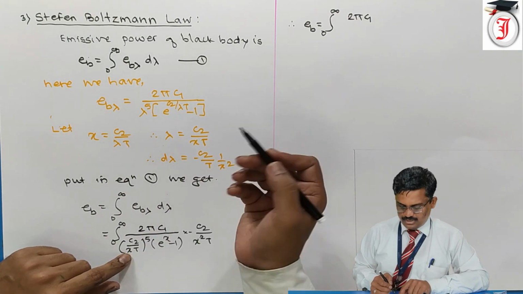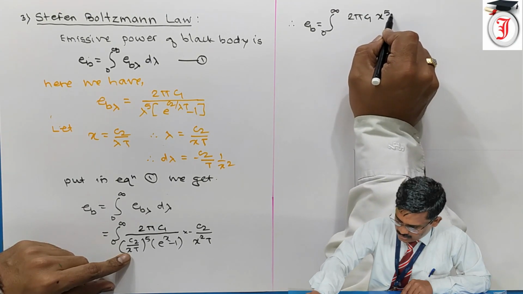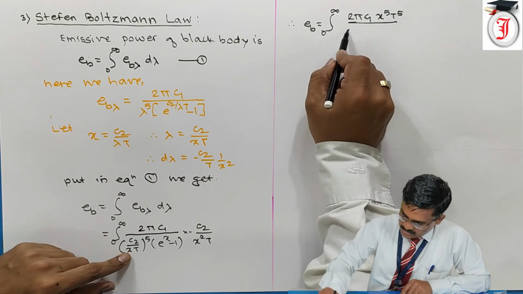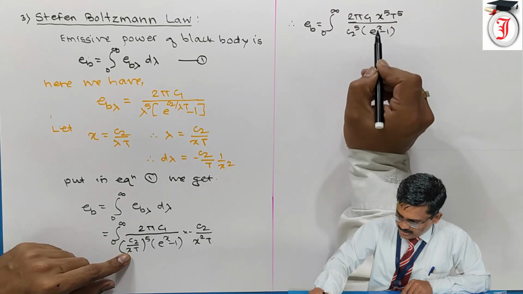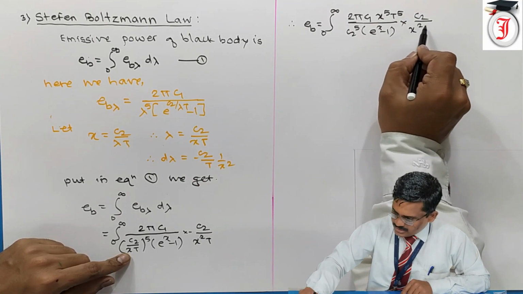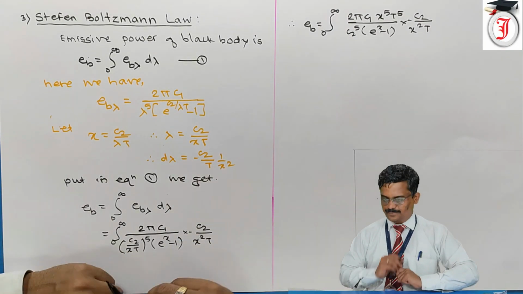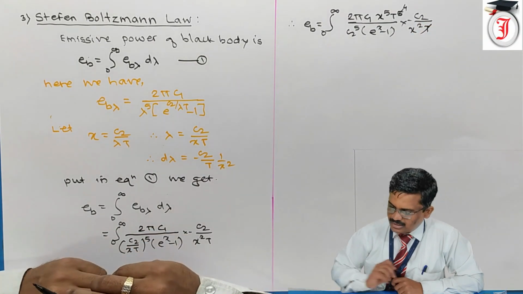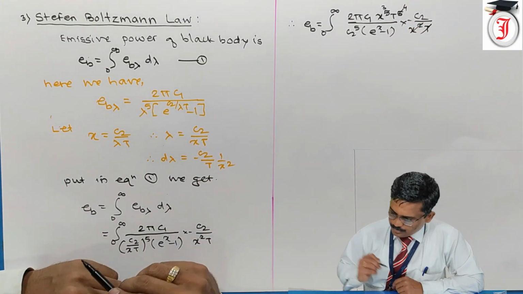So x raised to 5, T raised to 5, transfer it to the numerator: x raised to 5, T raised to 5 upon C2 raised to 5 into bracket e raised to x minus 1, into minus C2 upon x square T. So here one T gets cancelled, we remain with T raised to 4, x square, and here we get x cube.